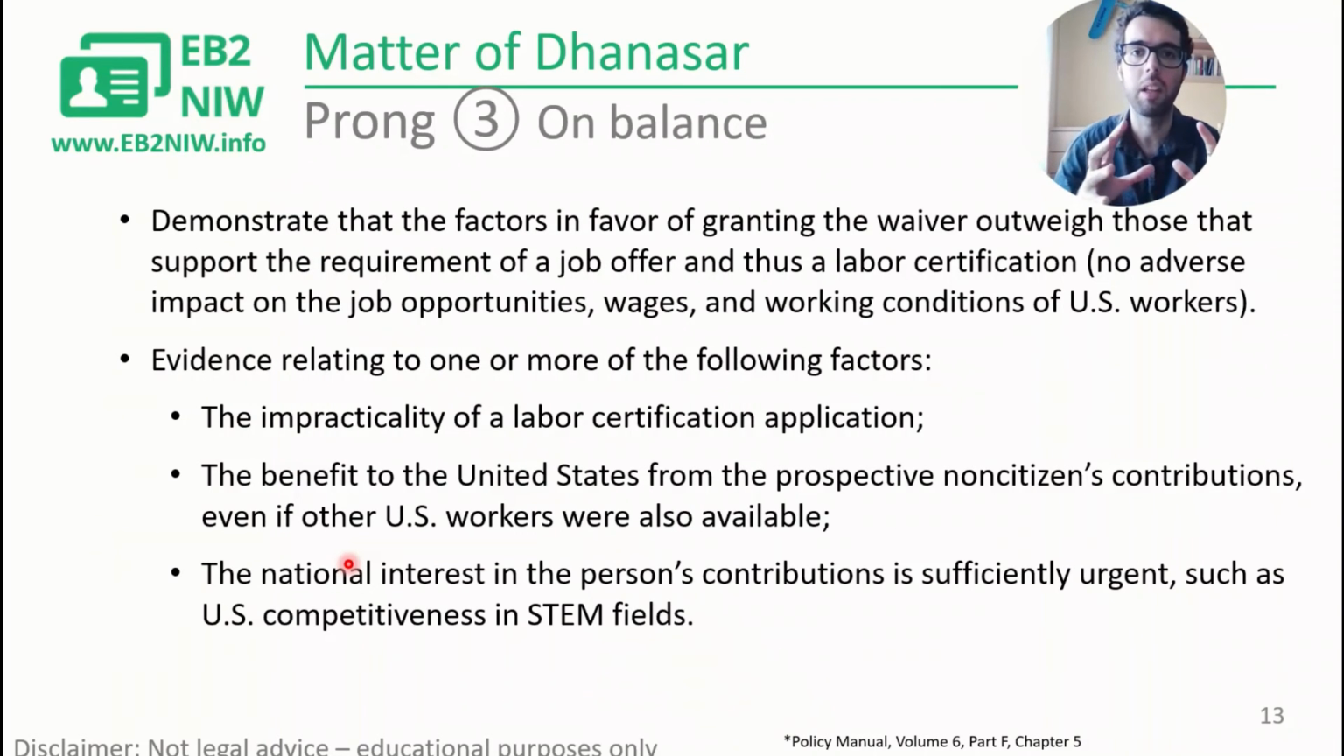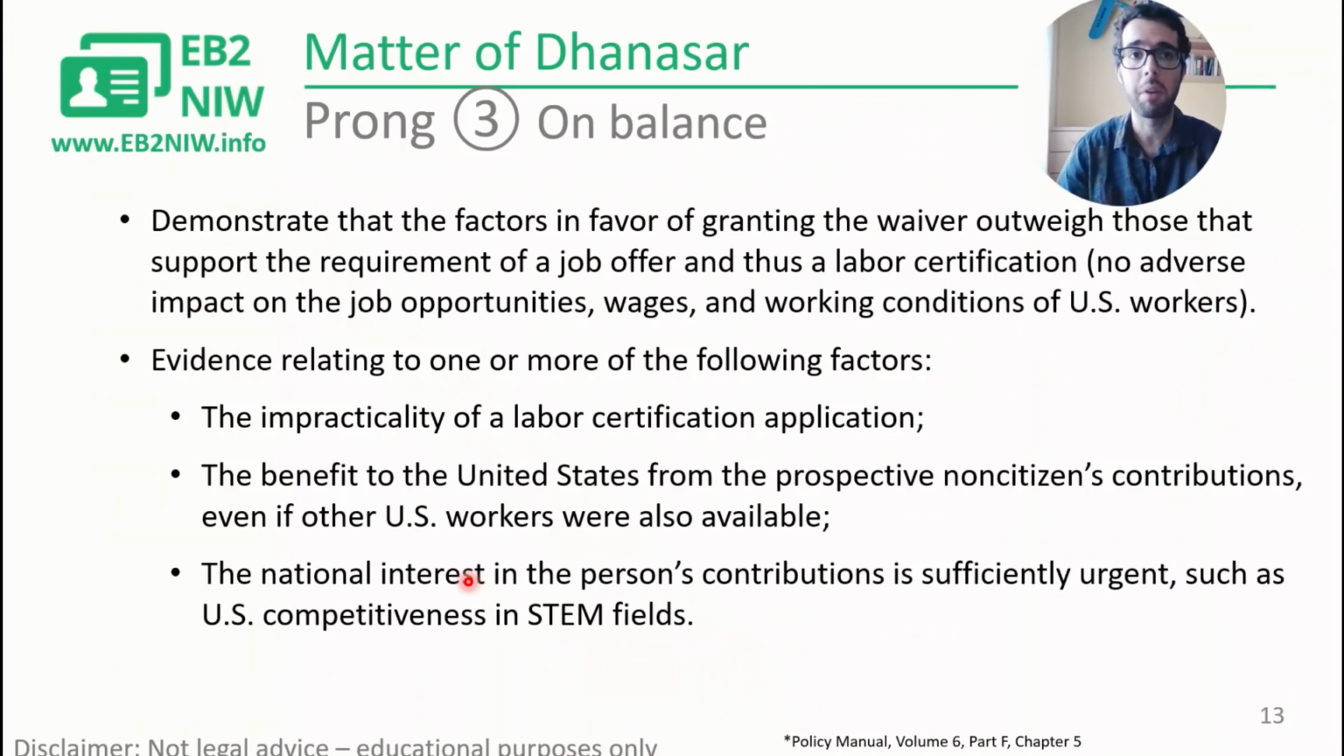And this is basically a prong where we bring everything together. You need to demonstrate that it is justified that they waive the requirement of a labor certification for you. For that, you have to show that either the labor certification is impractical, that it benefits the US to have you, and even if there's US workers available, that you have extra skills and therefore it is needed to accept you in the country, or that there is an urgency for a particular topic.